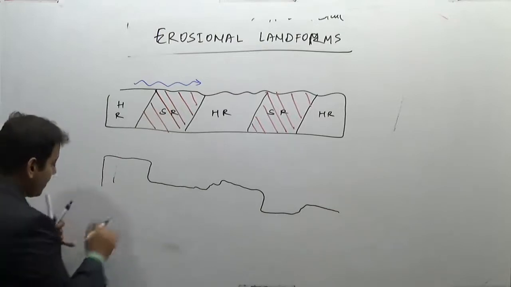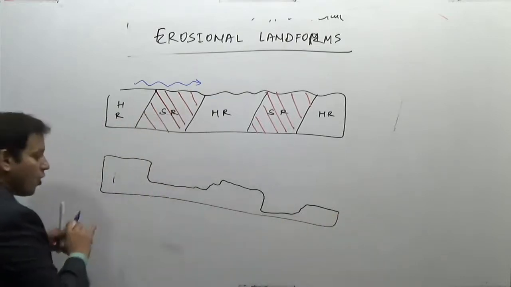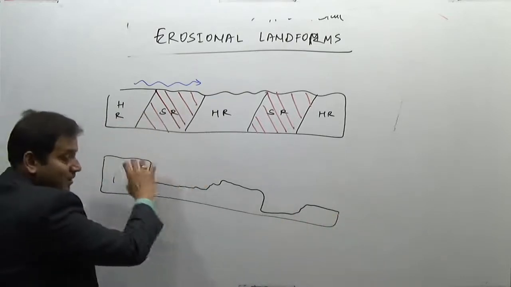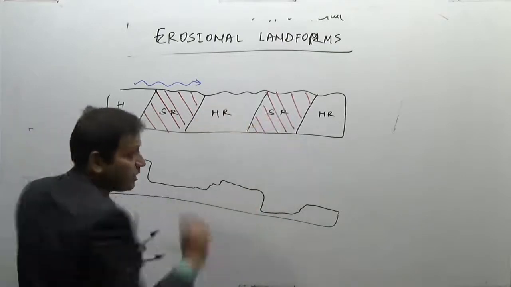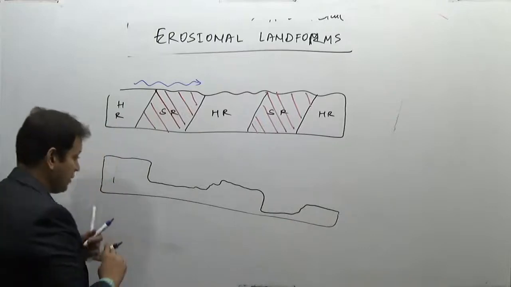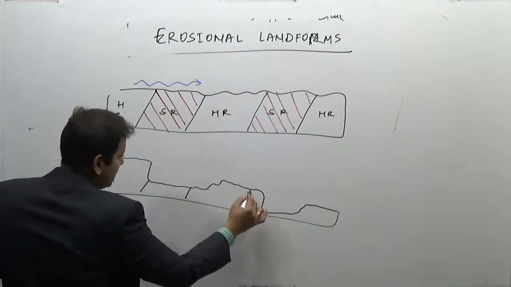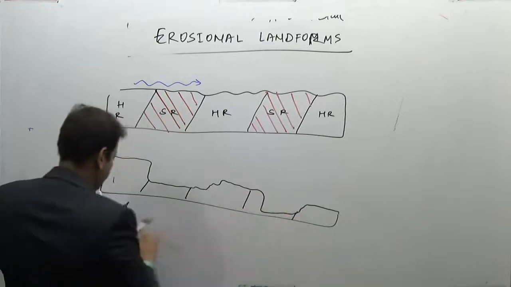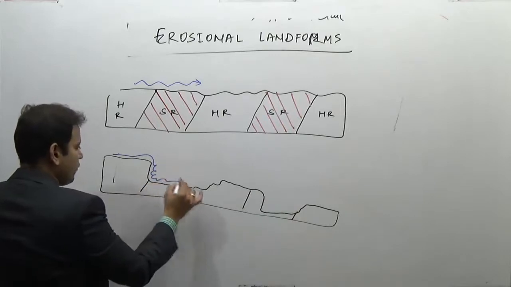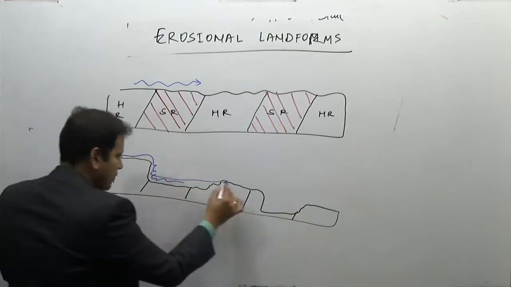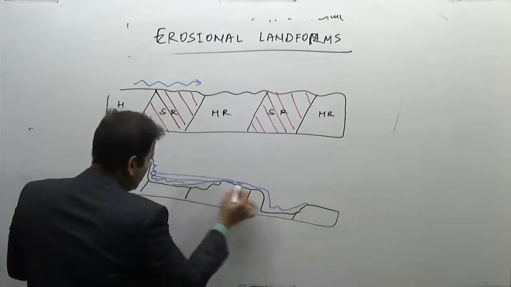Because the softer rock has been greatly eroded as compared to the harder rock surface. Obviously, because the water is coming from a greater height, this rock will be eroded, but the softer rock will be eroded more as compared to the harder rock. As a result, the water which is here will jump downwards, resulting in the formation of a waterfall. It will flow, again jump downwards, resulting in the formation of a waterfall.